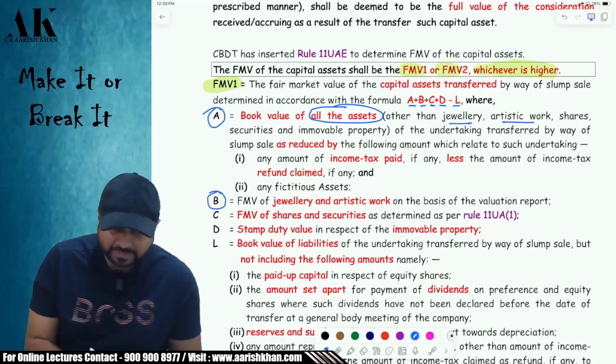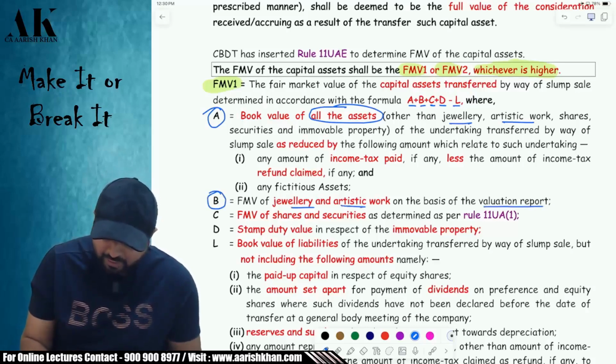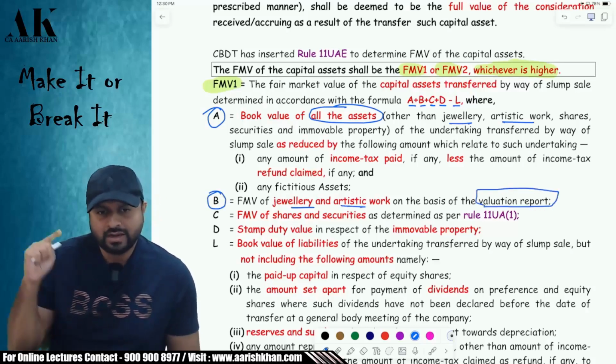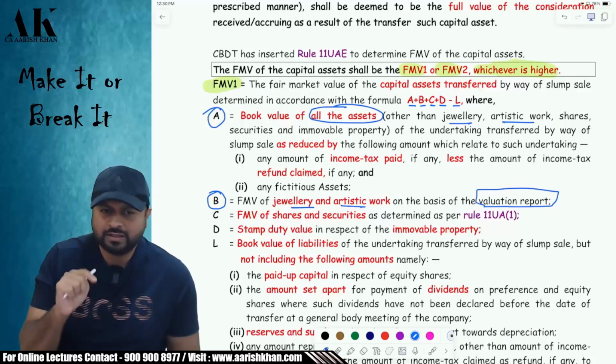Because that will be valued as per point number B. Check please, that will come in point number B. Jewelry and artistic work will be valued based on the valuation report. A valuer will do the valuation. Market value will be the value over here.